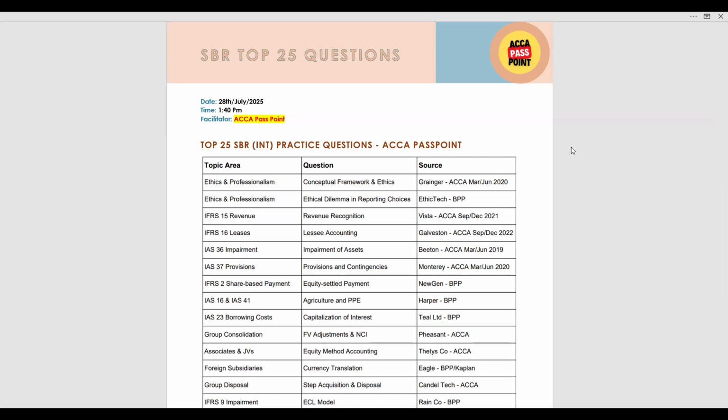So today we are going to start consolidation, IFRS 10 control accounting. Today we will cover the basics of consolidation, as I am considering that you have never studied consolidation in your previous exam. This is the first time you are going to study consolidation or group accounting. So that's why I will start from scratch.